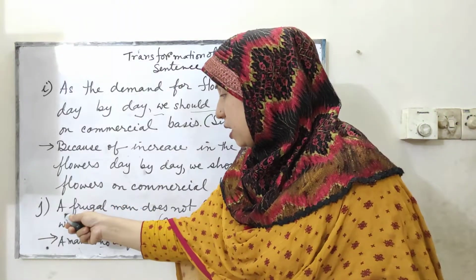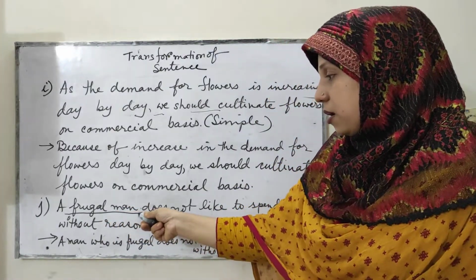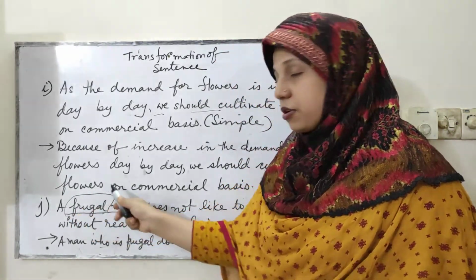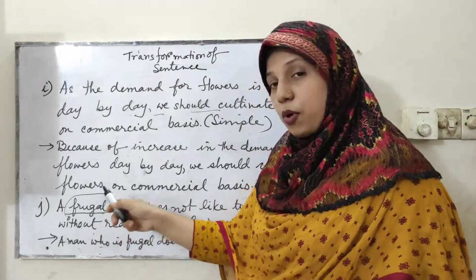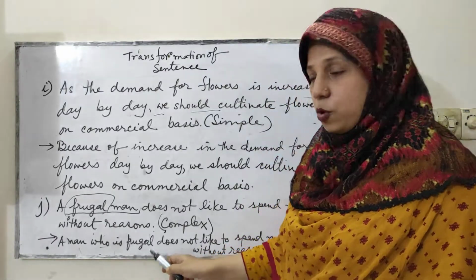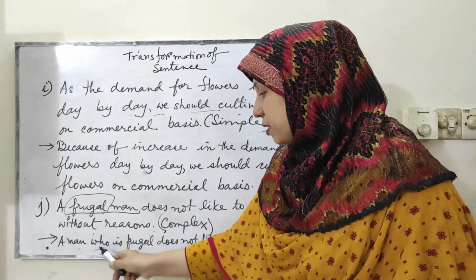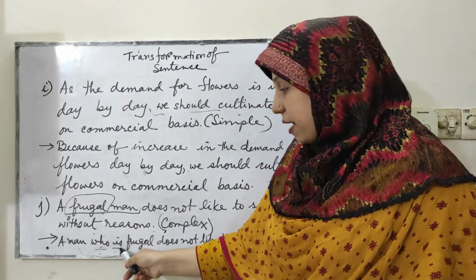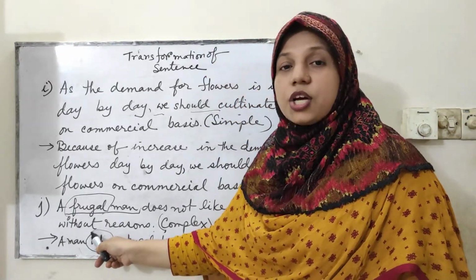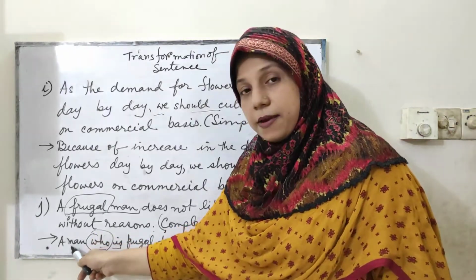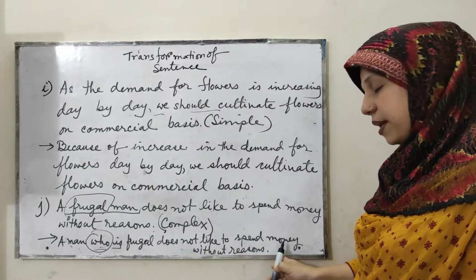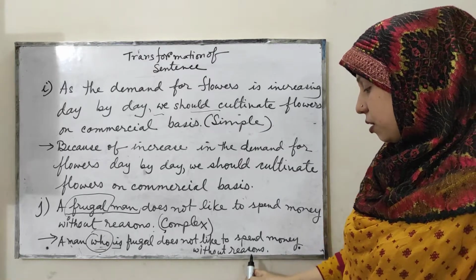Here you see this frugal man. You can make a clause out of this adjective. Then what can you write? A man who is frugal. You see, who is the subordinating conjunction, who is the subject, is the finite verb. So, a man who is frugal does not like to spend money without reason.